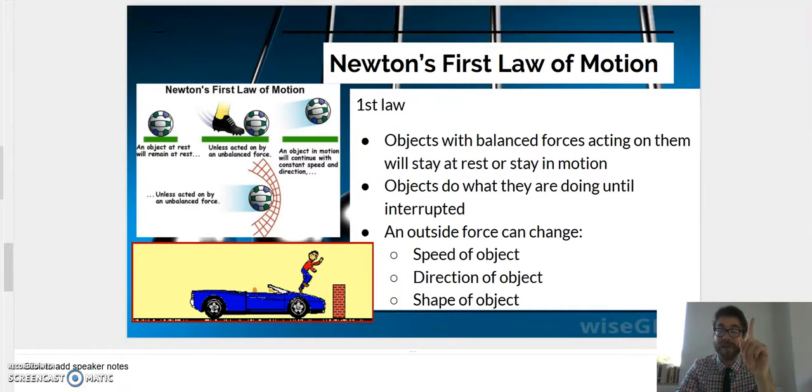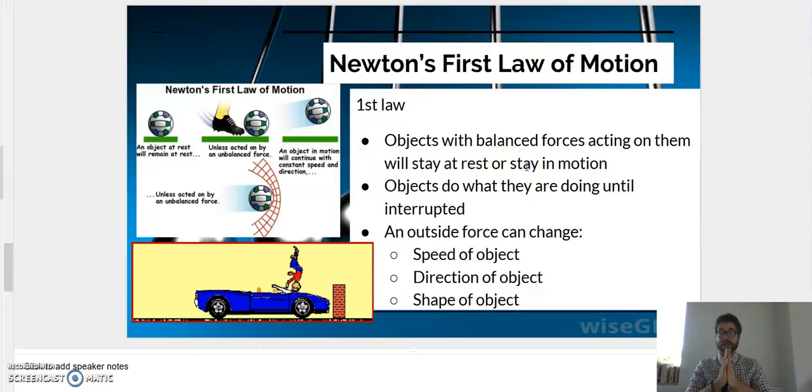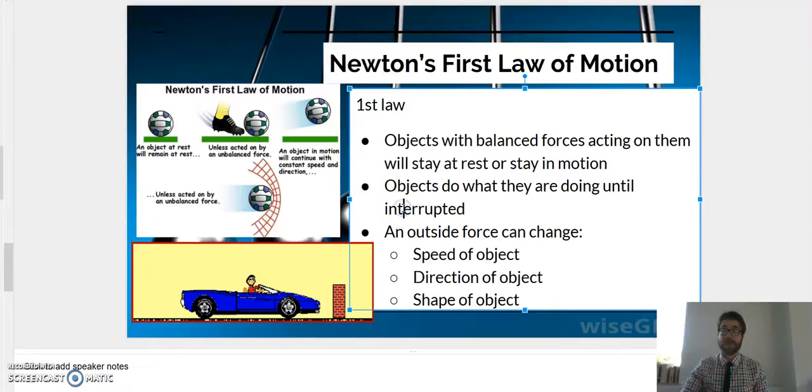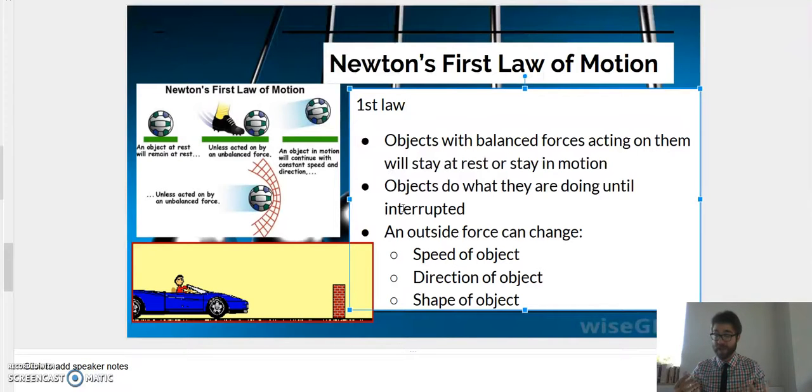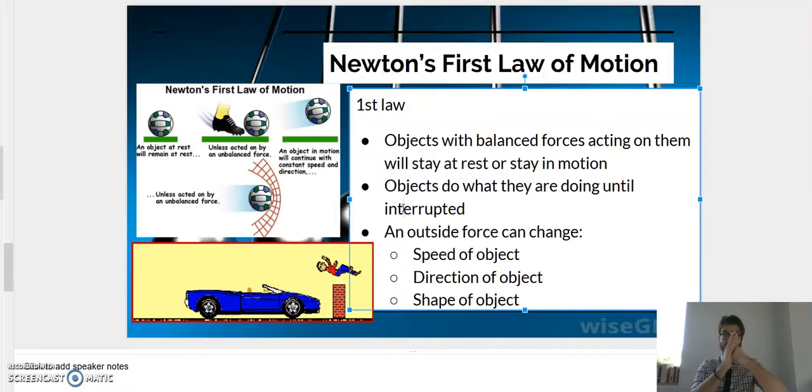First law. Here you go. First law. Objects with balanced forces acting on them will stay at rest or stay in motion. That means something is going to stay at rest or something is going to stay in motion unless it is interrupted. So something is going to stay resting unless it gets hit and gets changed by a force, or something is going to stay in motion until something stops it. So this outside force can affect speed, it can affect direction, it can affect shape, it can affect all of those things.